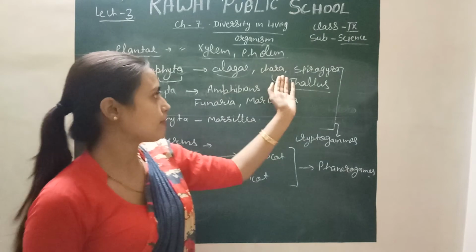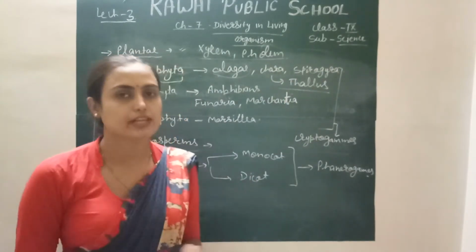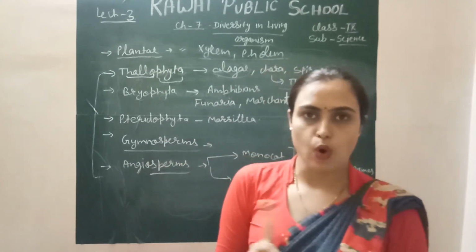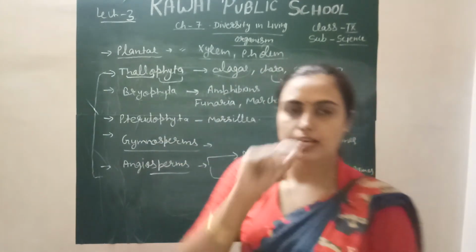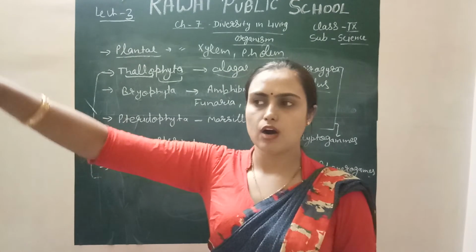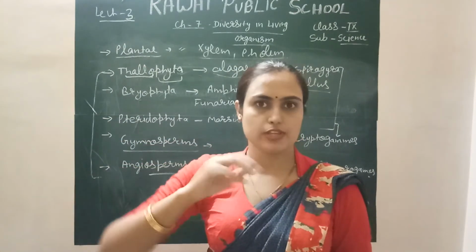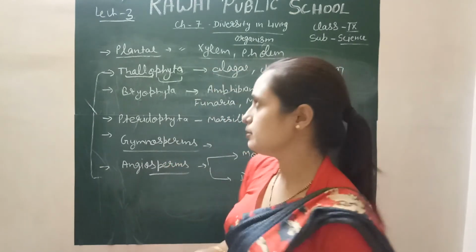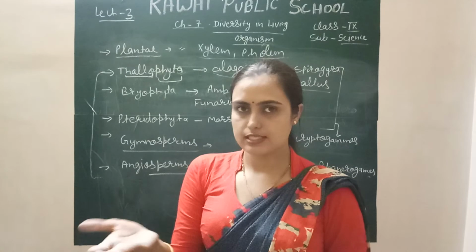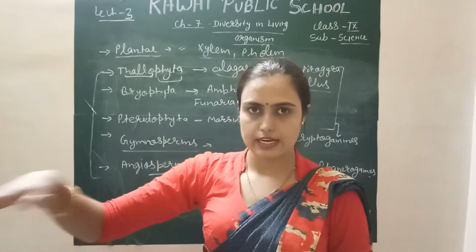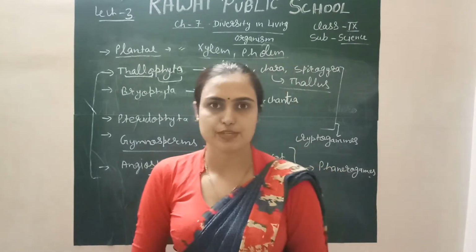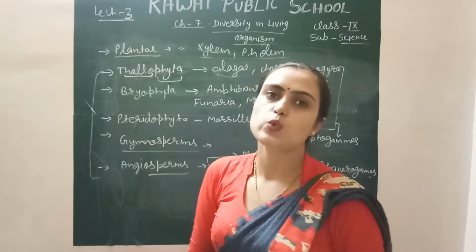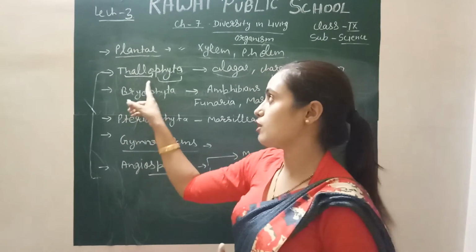These are different kinds of algae: Chara, Spirogyra, which are different green algae. In algae, you cannot differentiate. You know very well, a green layer forms over watery surfaces, over aquatic areas, which you have seen previously. In that green layer we cannot differentiate between root, stem and leaf. So the plants in which we cannot differentiate root, stem and leaf are called Thallophyta.